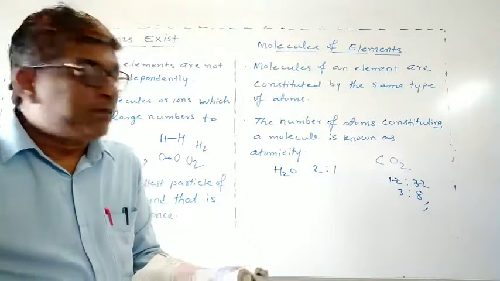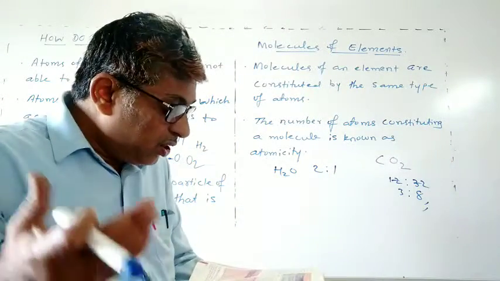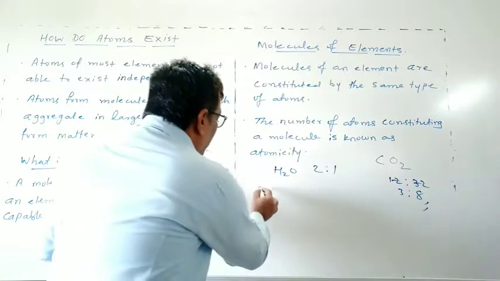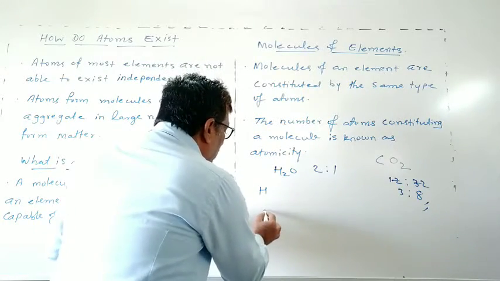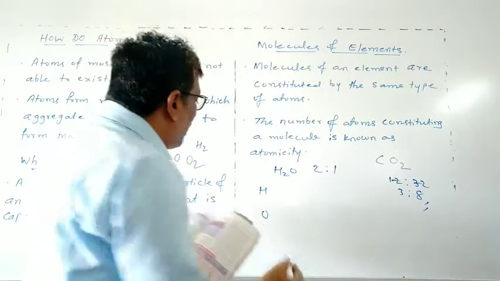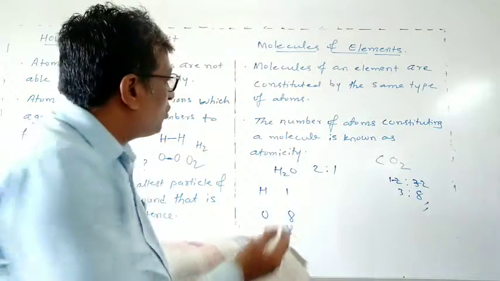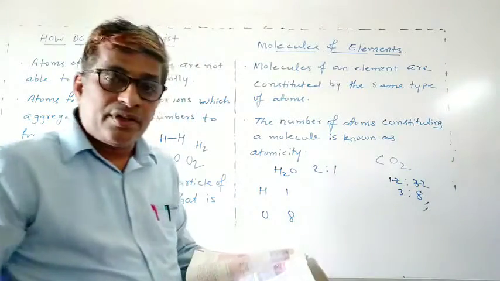So how can you find it? You can write the element names, hydrogen and oxygen. Then the ratio by mass, 1 and 8, which we have already discussed.